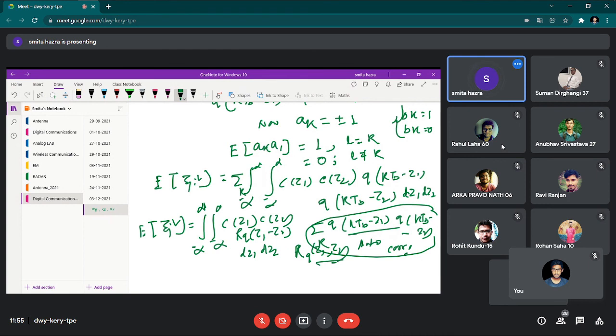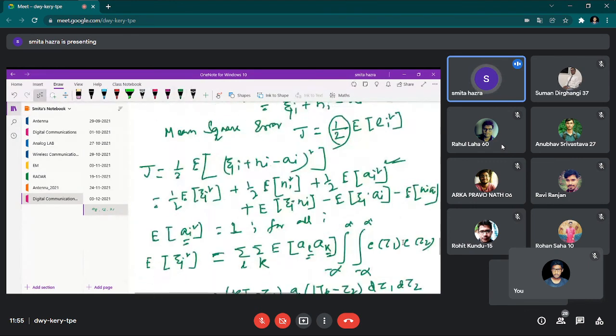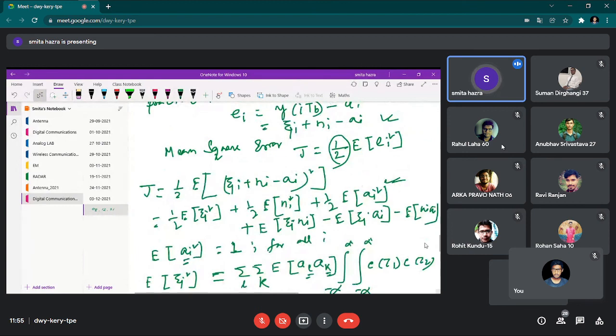So this is the simplified version for this E zeta I square. Similarly, we have to find all these squares, all these products. After that, when we take the sum of all these components, we will be able to find the amount of the mean square error. Then we proceed to the next step.